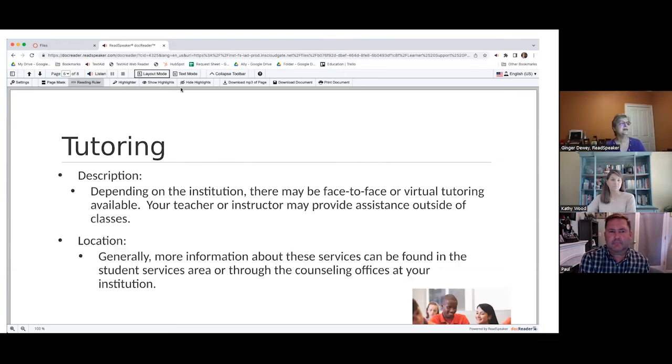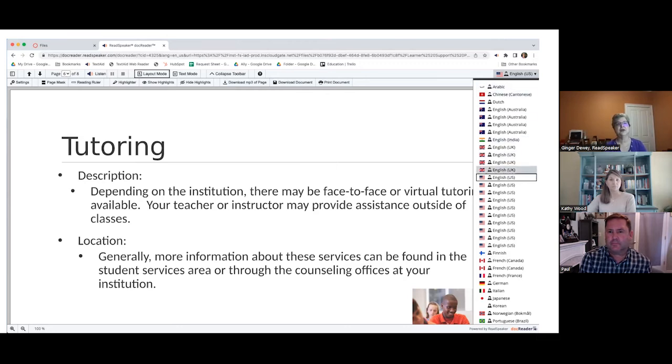I'm going to come back to these power tools in just a moment, but you could download it to MP3 and transfer it to your MP3 device so that you can listen to things on the go. You can download or print the document. If you don't like the voice, you can change to another voice. Let's listen to a UK voice.